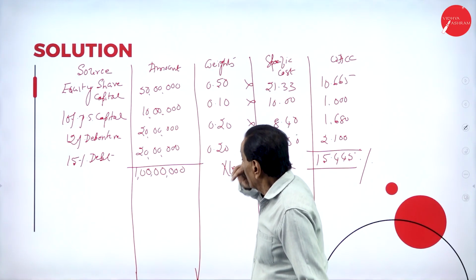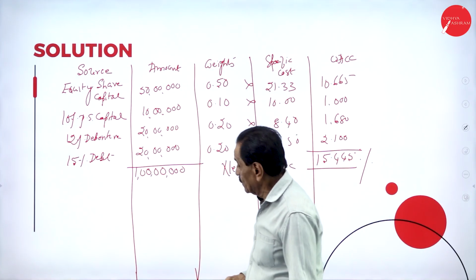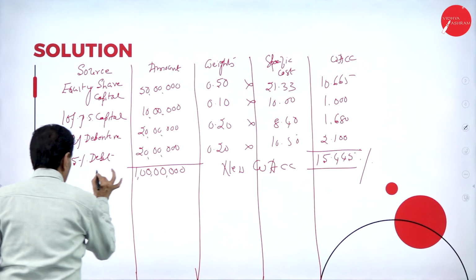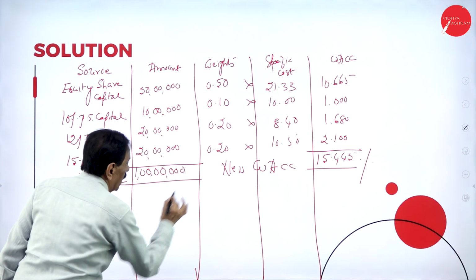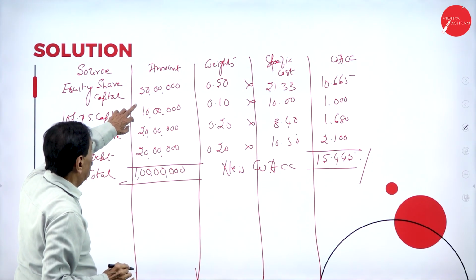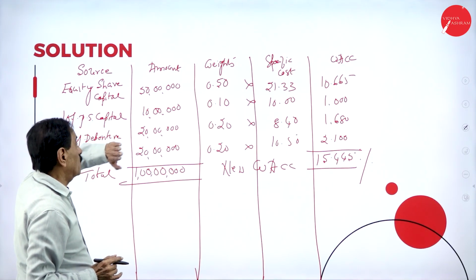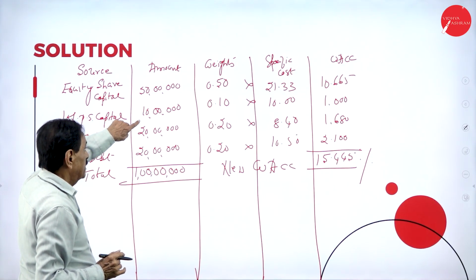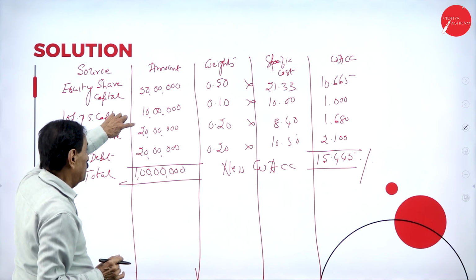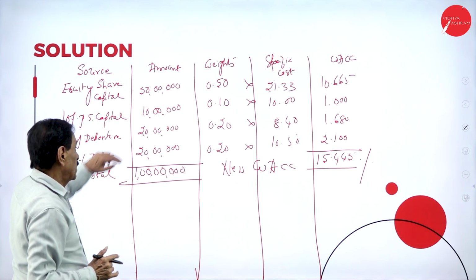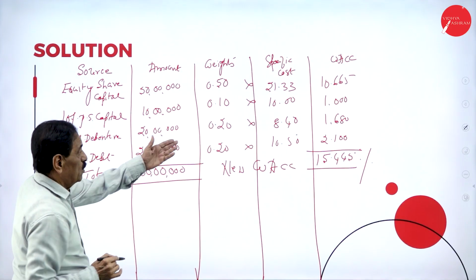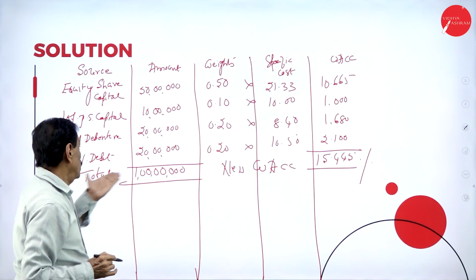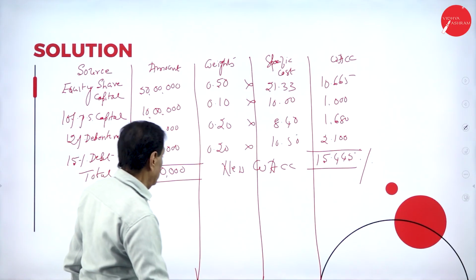Now, out of 1 crore, 50 lakh means 50% is occupied by equity, 0.1 by preference share, 0.2 by debenture, then 0.2 occupied by 15% debenture.